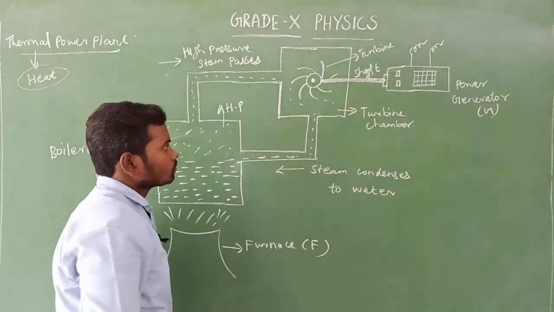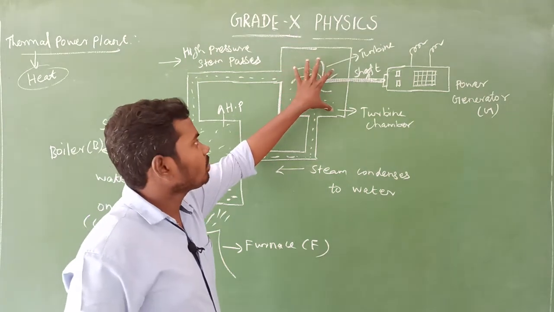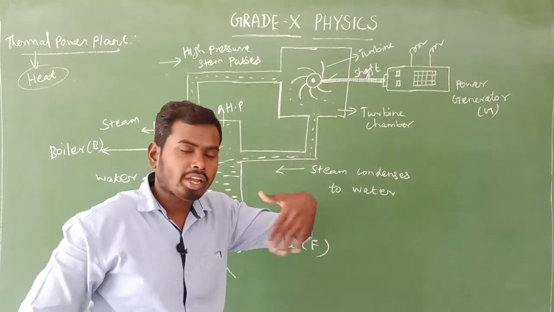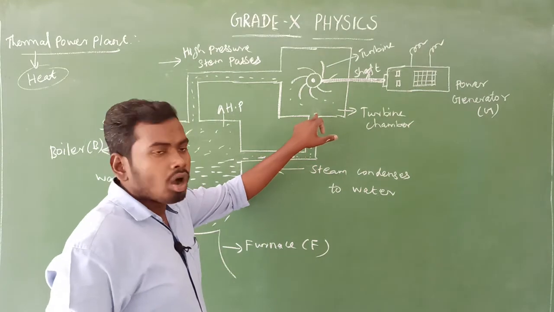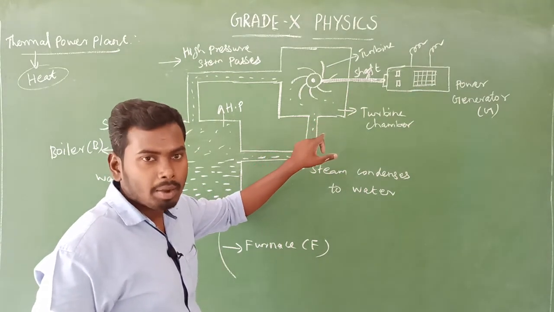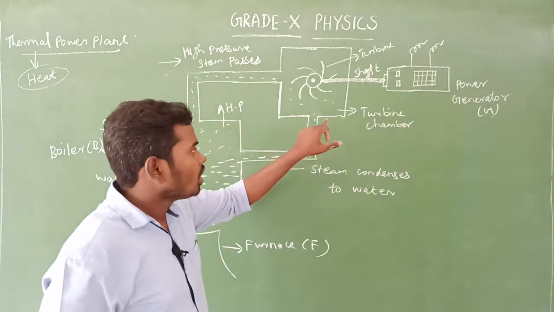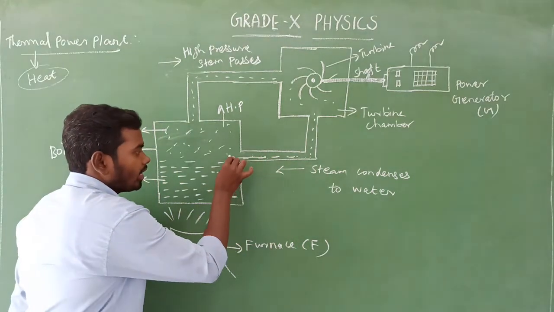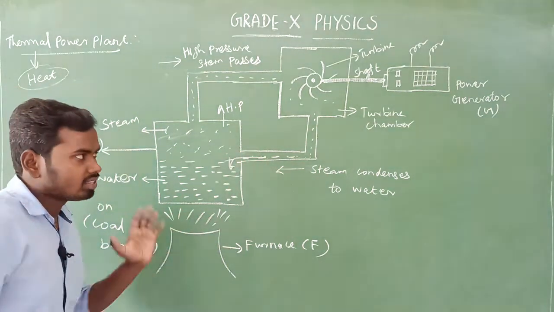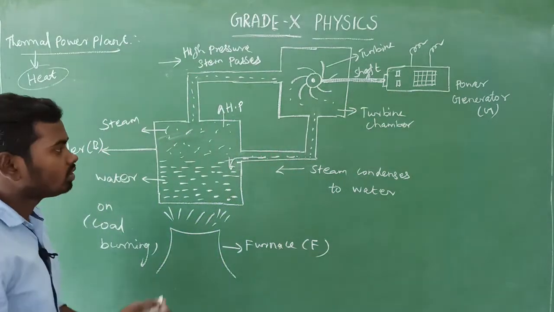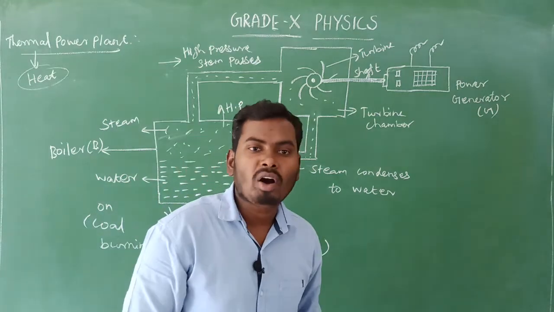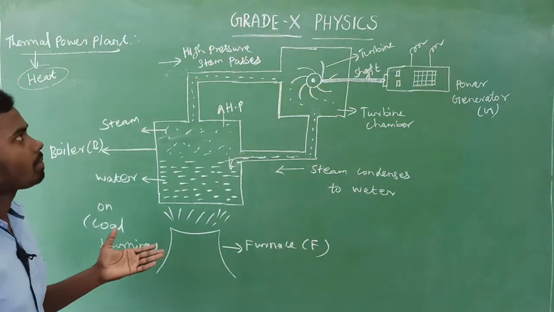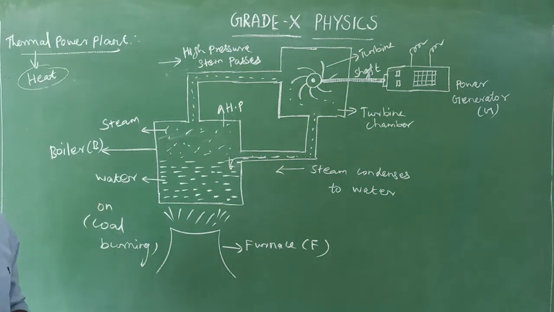Next, some amount of steam spins inside the turbine chamber. Due to this, a condensation process happens here. What is condensation? Water vapor changes into water. So due to the condensation process, the steam changes into water, and that water again goes to the boiler. This is one cycle actually. So this is how all thermal power plants generate electricity. Is it clear? Yes, a very simple concept. Please try to understand the concept.